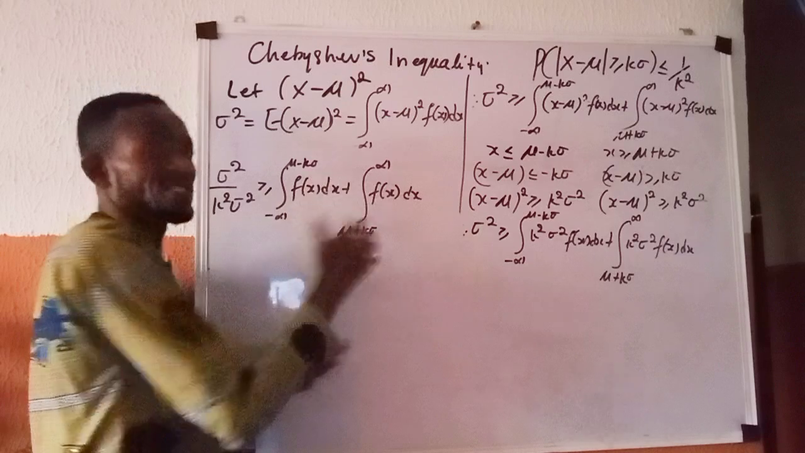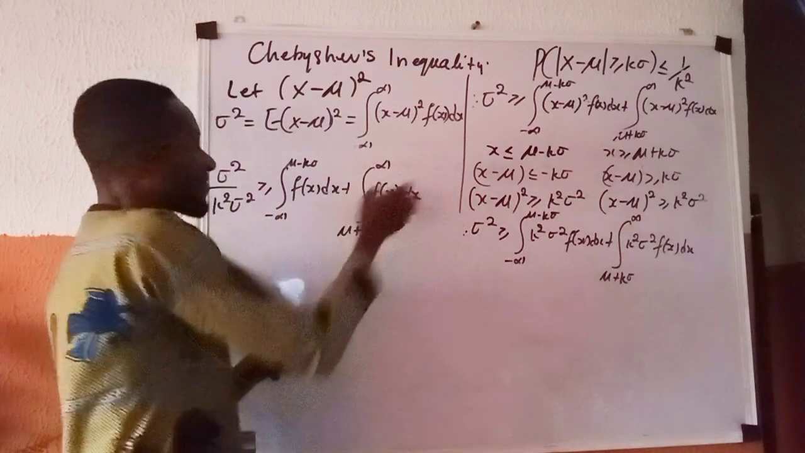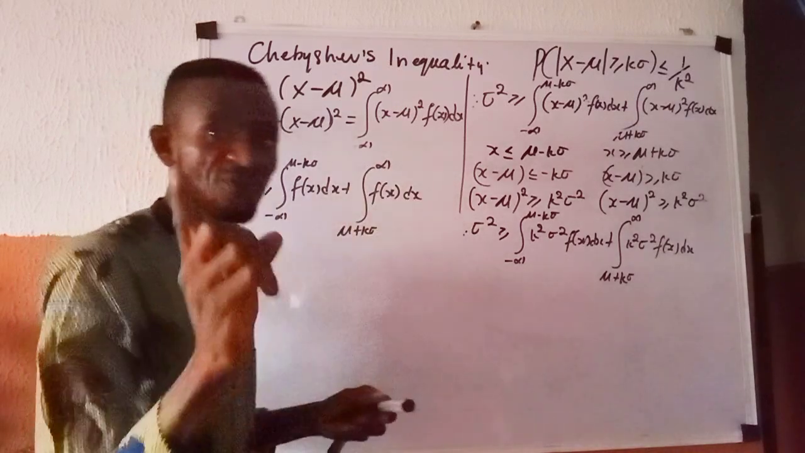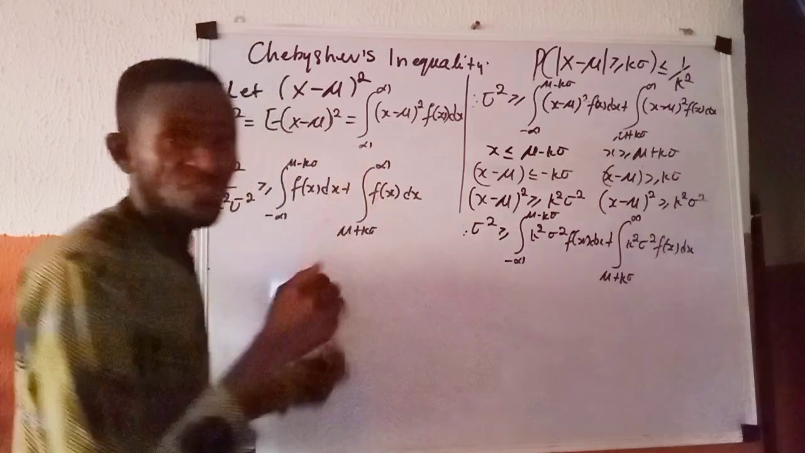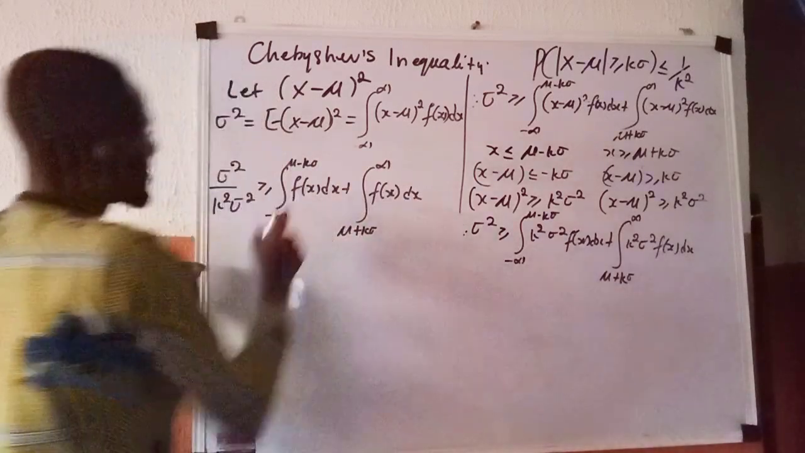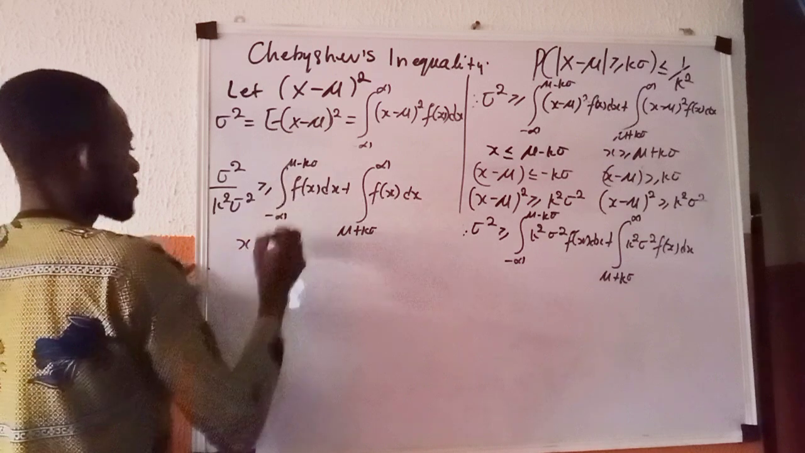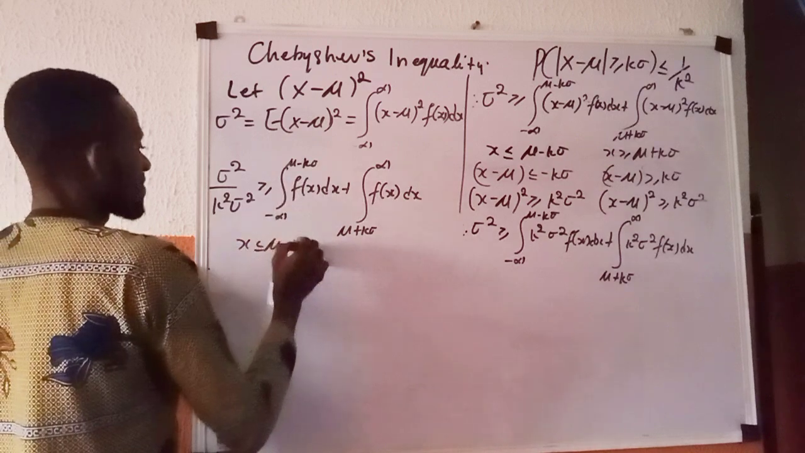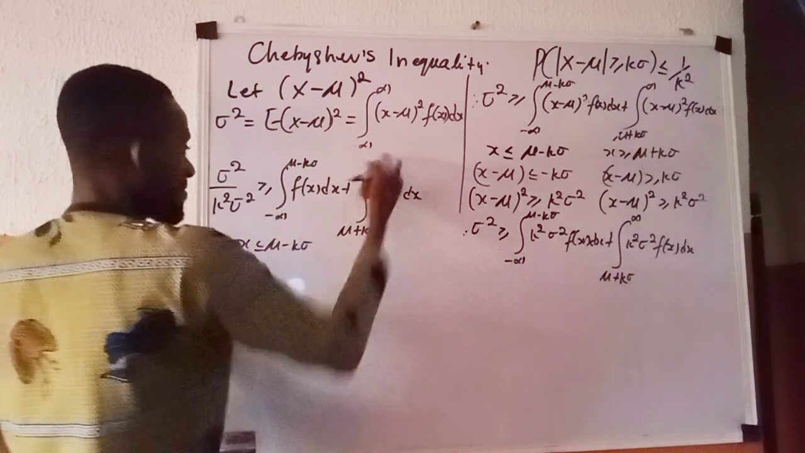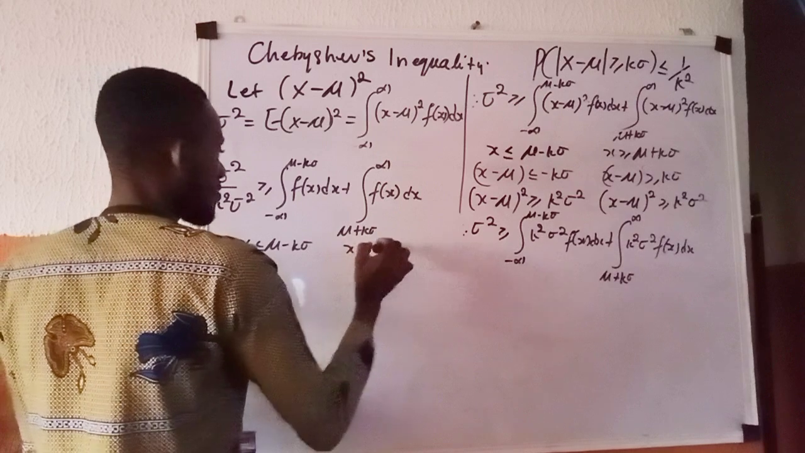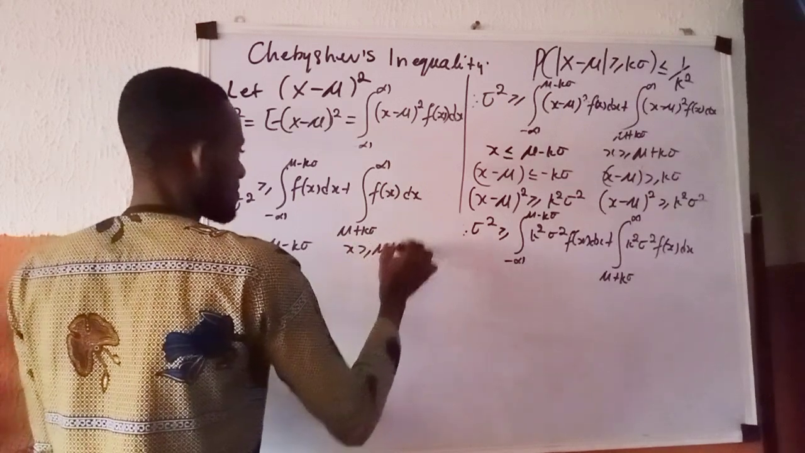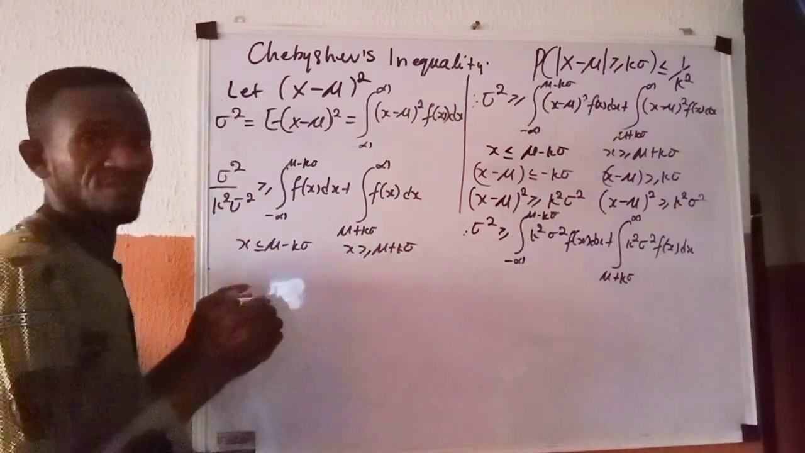Integral of this to this is a probability value. And you remember one thing that we earlier had defined: from here to here, our x is less than or equal to mu minus k standard deviation, and from here to here, our x is greater than or equal to mu plus k standard deviation.